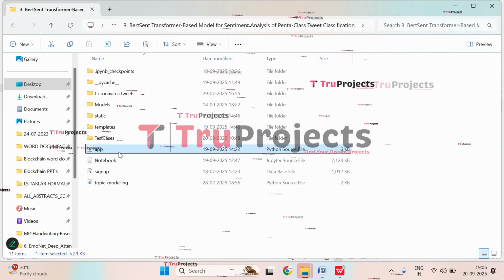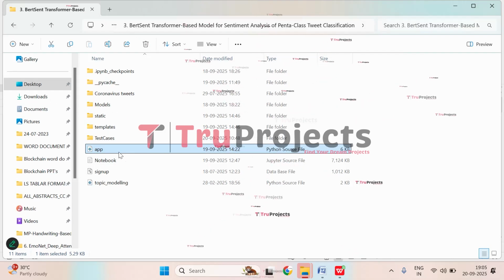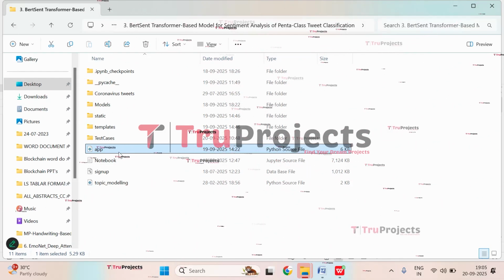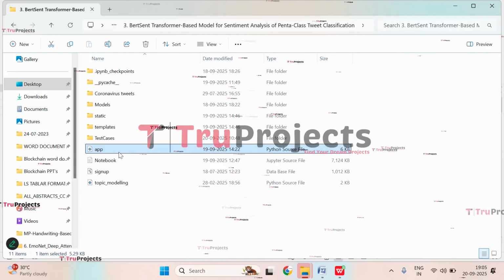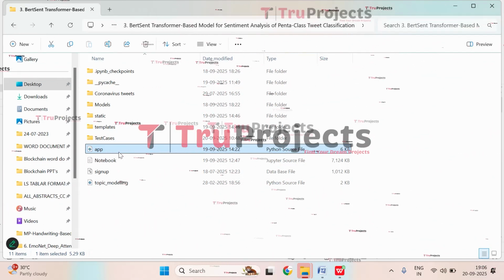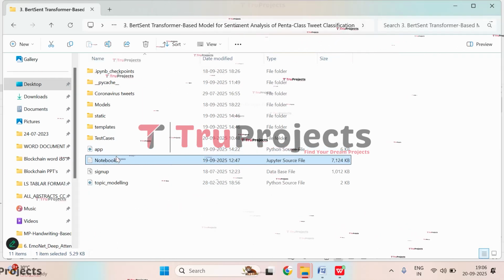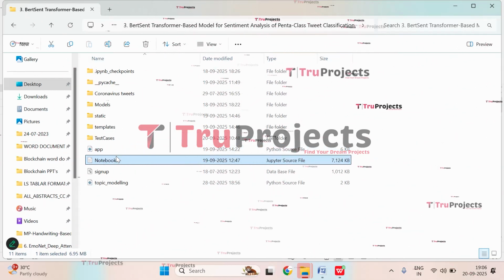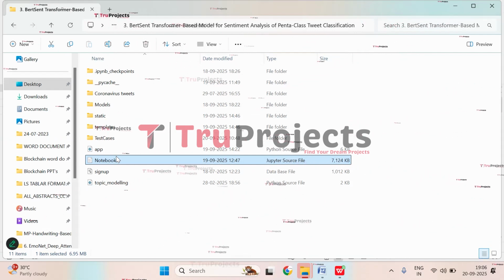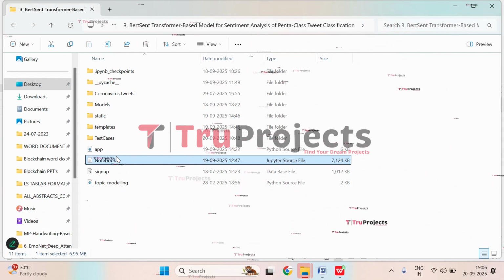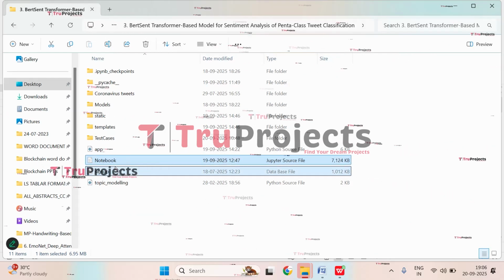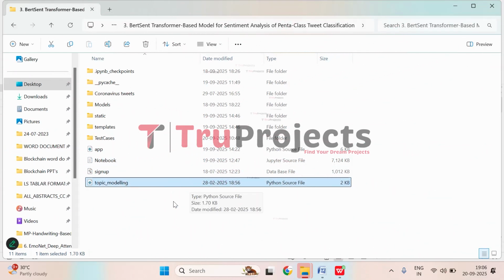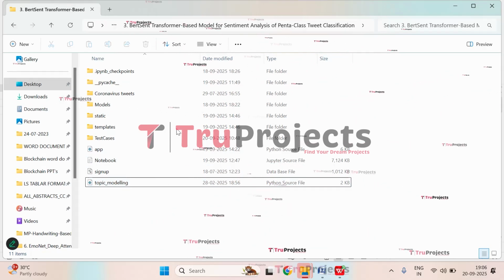And here is the app.py file. This .py file contains the information related to front-end logic. It includes code written in Python that handles server-side operations such as processing user requests, interacting with the database, and generating dynamic content to be rendered in HTML templates. This is the notebook file, which is a Jupyter notebook file, and it contains a combination of code, graphs, and outputs all in one place. It allows users to write and execute code in individual cells, which makes it a popular choice for data science. And this is a database file, in which we have developed a latent Dirichlet allocation model, which is used for topic modeling. So this is all about the code folder.